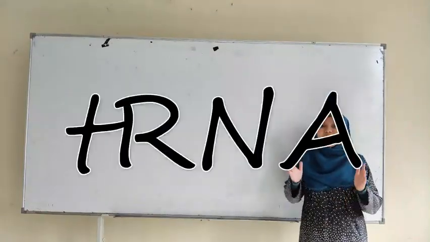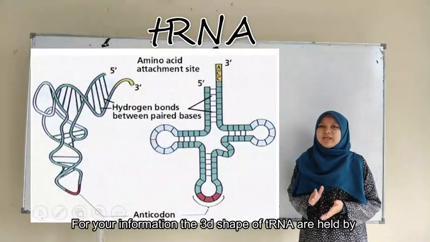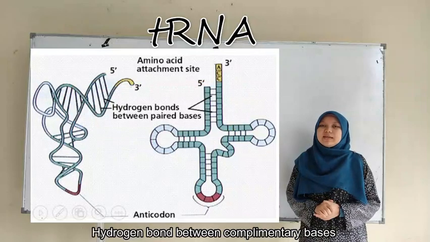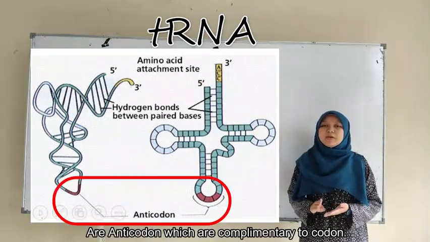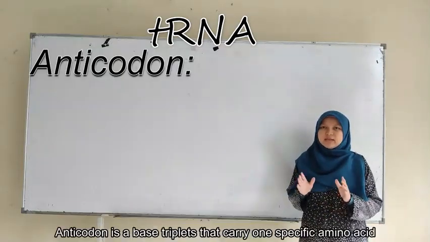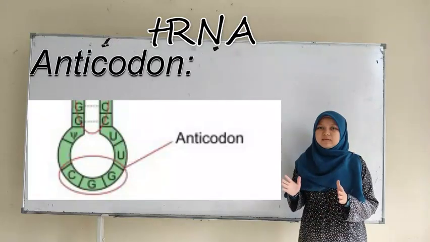The last component is tRNA. For your information, the three-dimensional shape of tRNA is held by hydrogen bonds between complementary bases. The middle loop contains three bases called the anticodon, which are complementary to the codon for the amino acid it carries. The anticodon is a base triplet that corresponds to one specific amino acid.